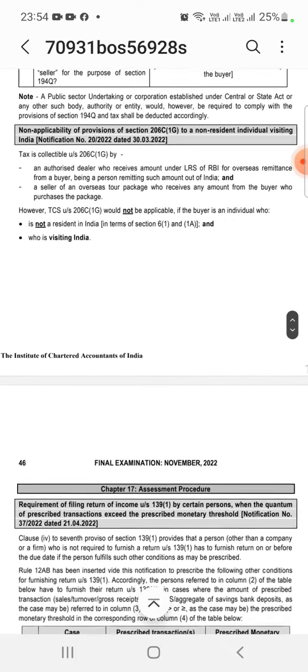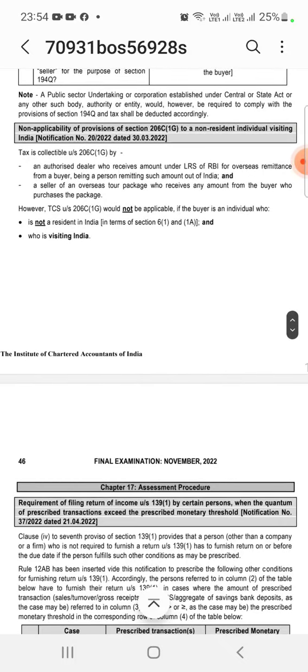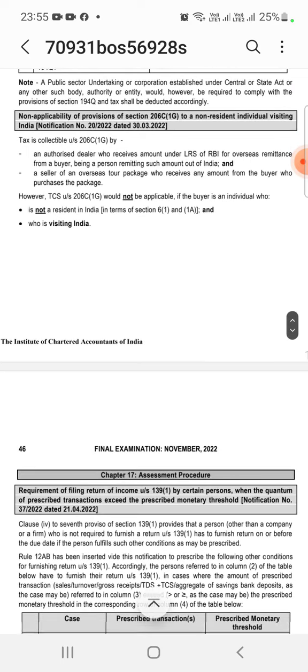There is also an amendment in 206C(1G) for a non-resident visiting India, and for the amount of a dealer used under the LRS scheme of RBI for overseas remittance by the buyer. Suppose you are sending money outside India to a person resident outside India under the RBI LRS scheme, then you have to deduct TDS.